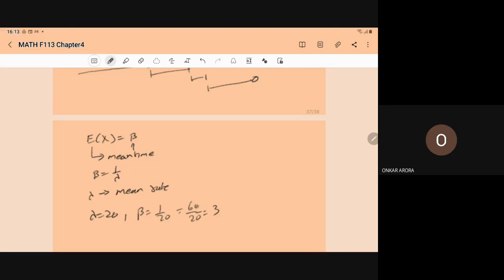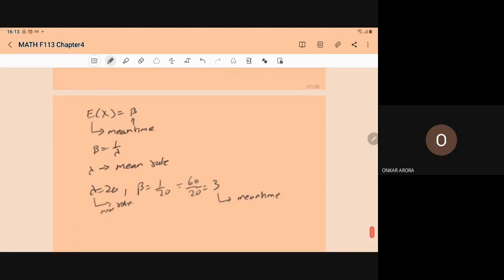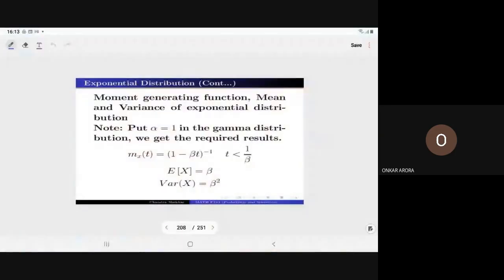So on an average, in 3 minutes one customer is coming to the shop. If in 1 hour 20 customers are coming, here it is the rate, and here it is the mean time. So mean time is the reciprocal of the mean rate. It is very important to understand what lambda is and what beta is. Beta is the mean time and lambda is the mean rate. So this we have already derived.